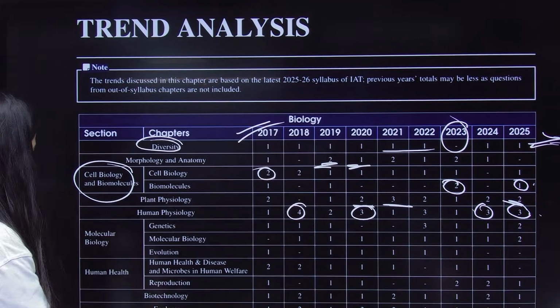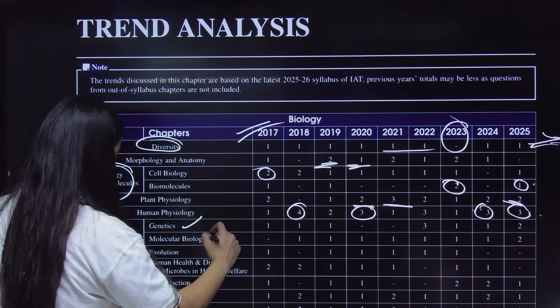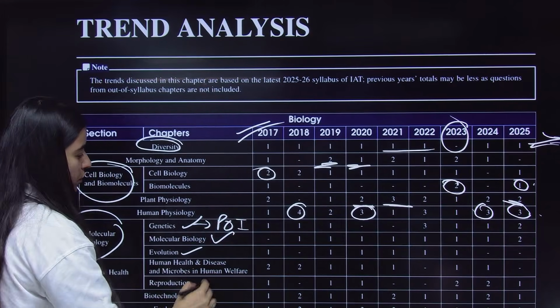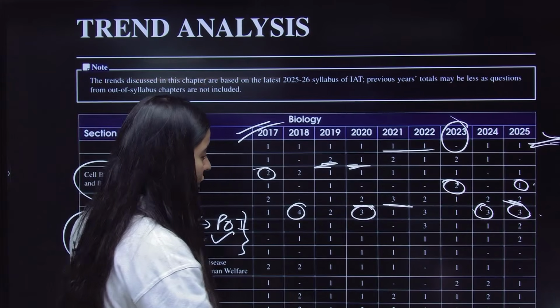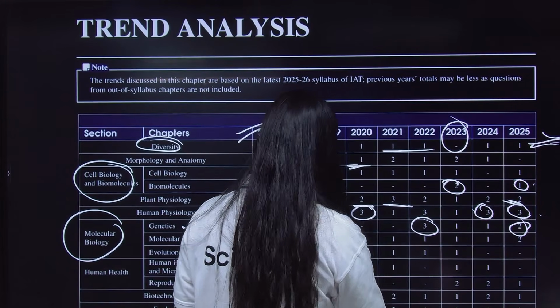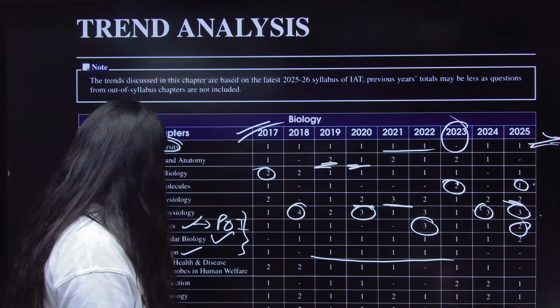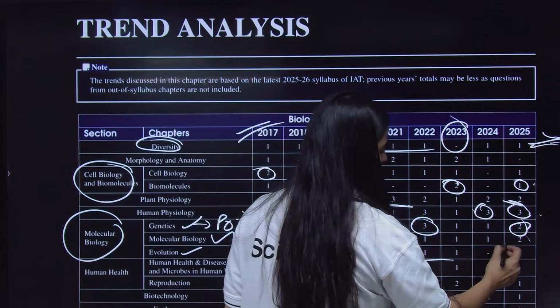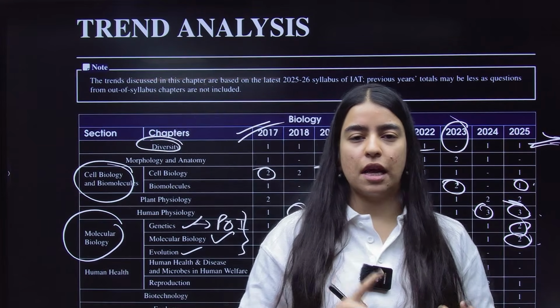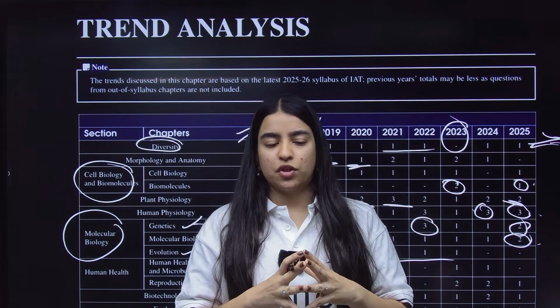Now, if I come to your genetics part, which has your genetics, molecular biology, genetics is again your principle of inheritance and your evolution. Now, combining these 3 units every year, from genetics you have 3 questions, 2 questions that are asked. Evolution also you have at least one question, and from your molecular biology you have 2 questions that are asked.